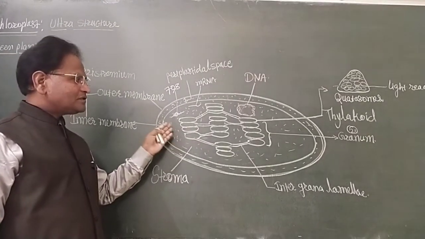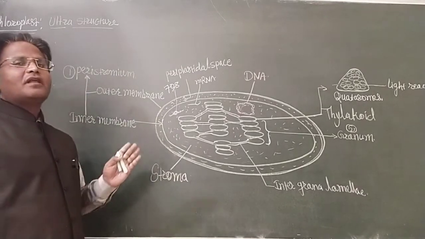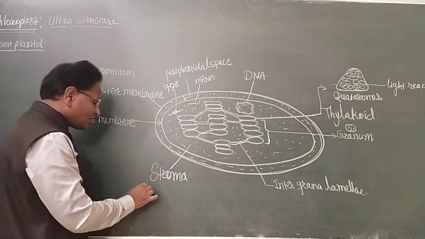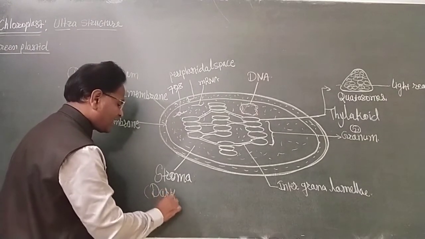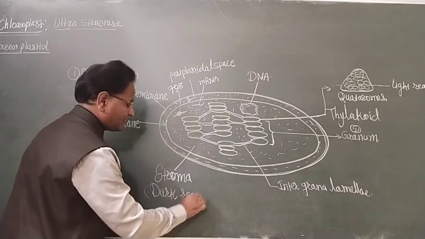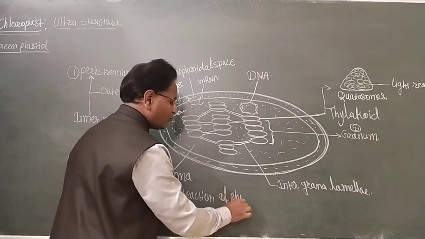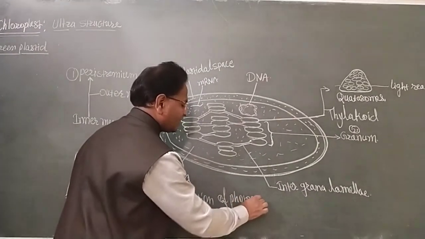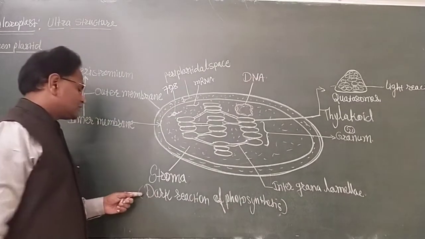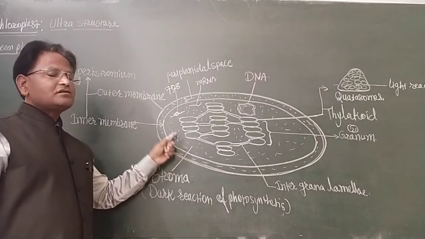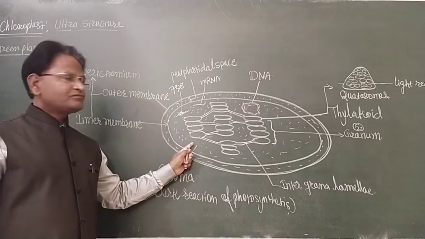And a number of enzymes present in the stroma of the chloroplast help in the dark reaction of photosynthesis. So, stroma is the site of dark reaction of photosynthesis.